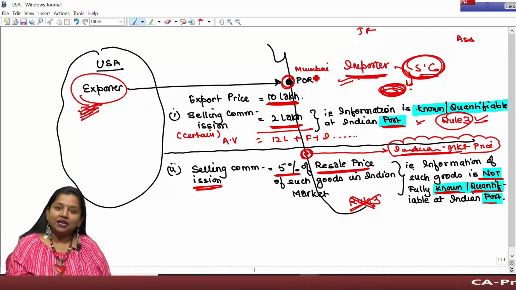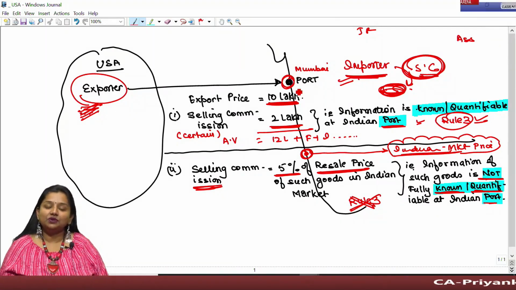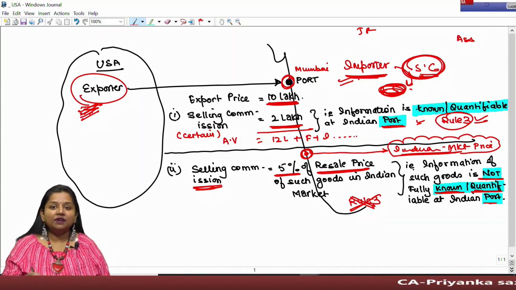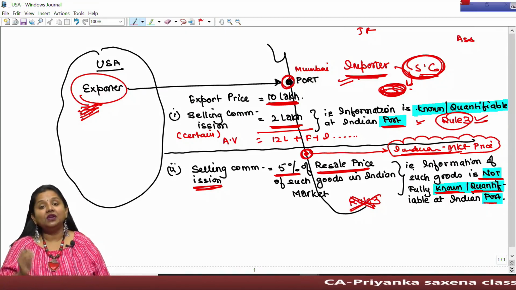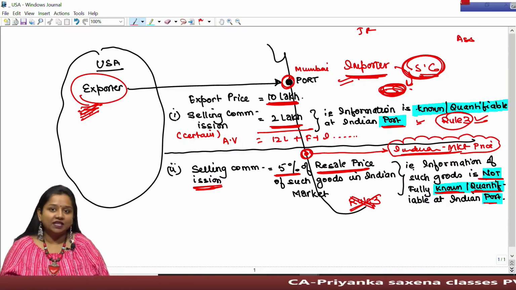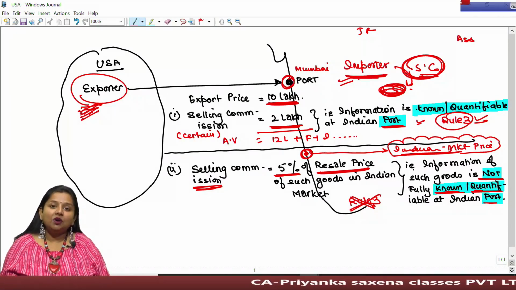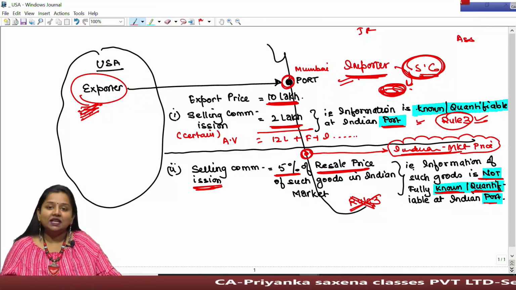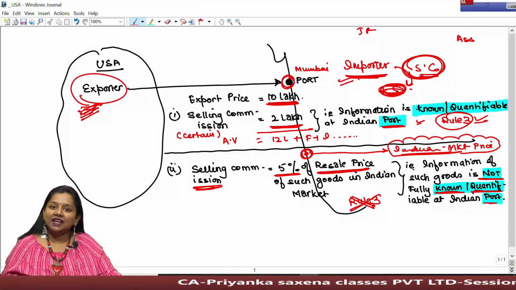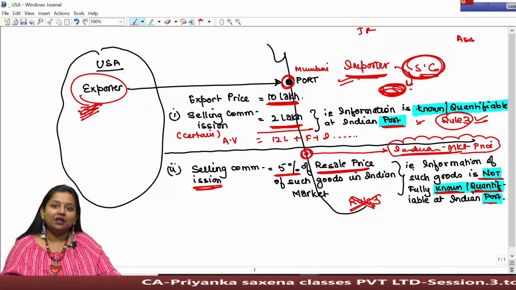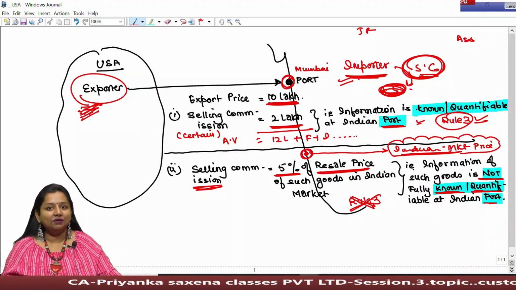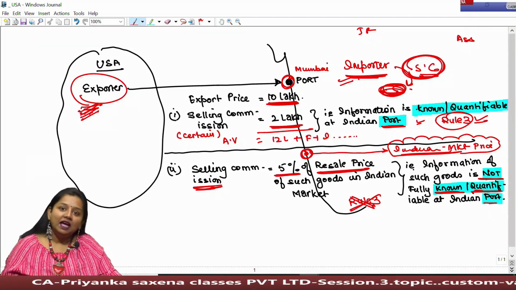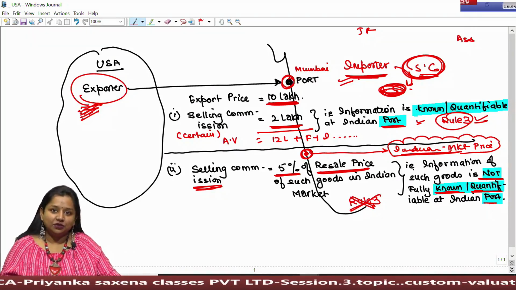If goods are sold in Mumbai itself, then the transportation cost might be very low. However, if similar goods are sold to a buyer in Assam, then the cost of transportation will obviously increase. Because of this, the actual selling price, the actual Indian market price, cannot be determined at the Indian port, due to which this amount of selling commission is not quantifiable and cannot be determined at the time of importation of such goods.